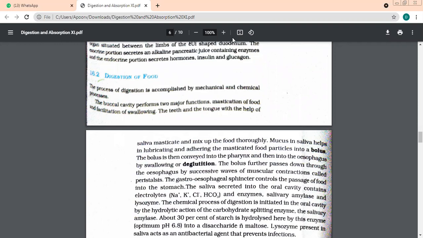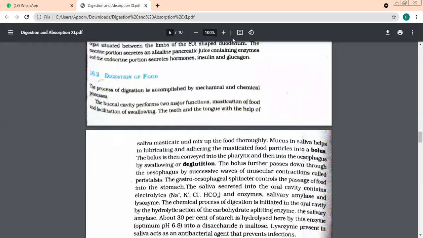Now we know that in saliva, mucus is present and mucus always helps in lubrication. Food becomes wet because what adds to it is saliva. Saliva contains mucus, so your food gets lubricated. It becomes very easy to transport. Those wet, lubricated, small food pieces from mastication are what we call a bolus, and the bolus is formed after mastication.